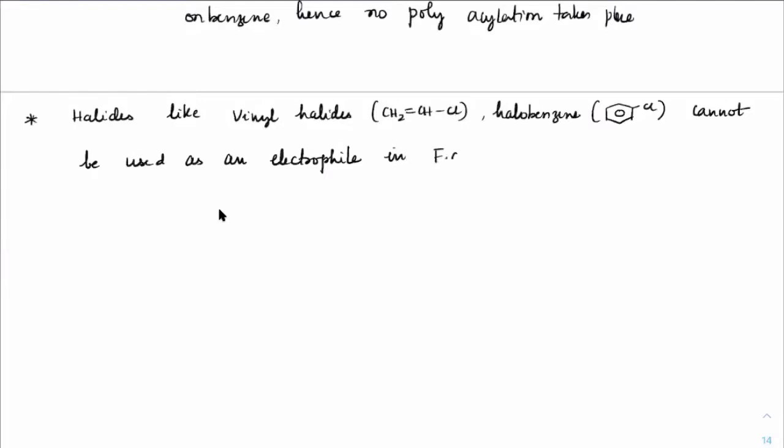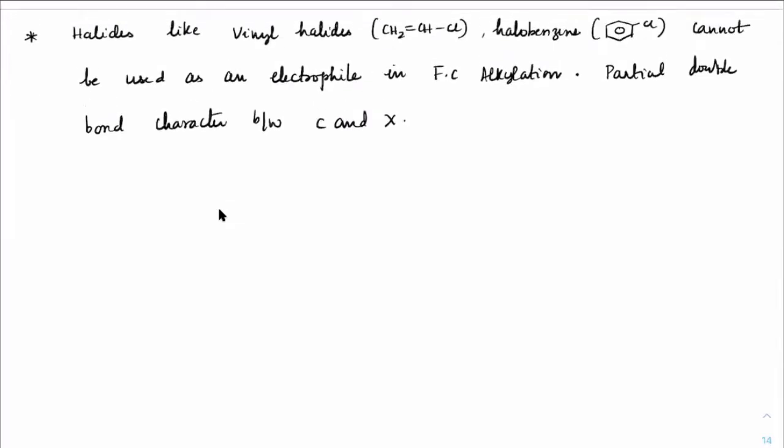In Friedel-Crafts alkylation. Got it? Because this Cl won't leave that easily, because it would show partial double bond character here. So even if you add any Lewis acid, you won't be able to generate an electrophile. Okay, so the reason being partial double bond character between carbon and halide. That's why vinyl halides or halobenzenes cannot be directly substituted.